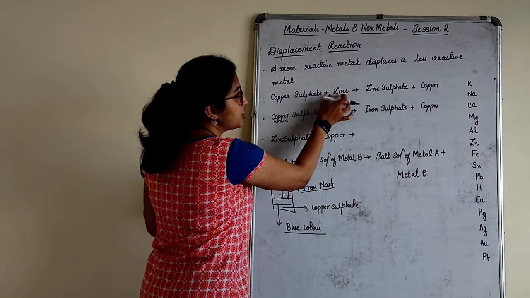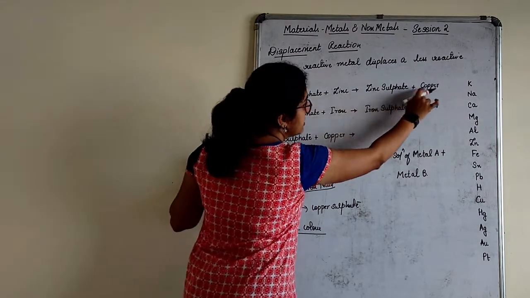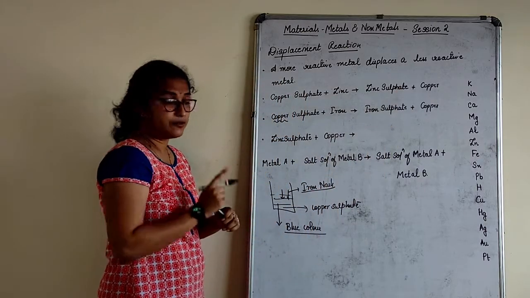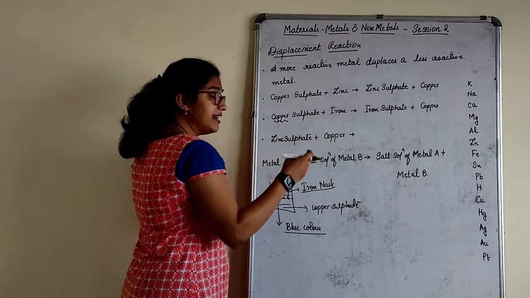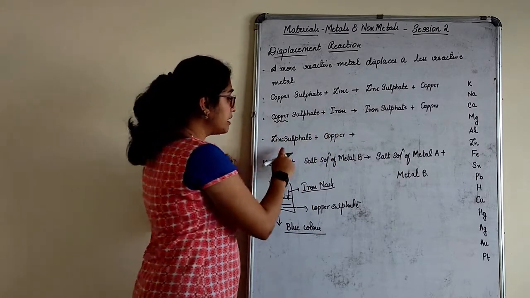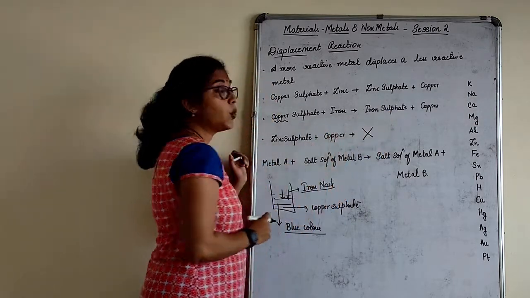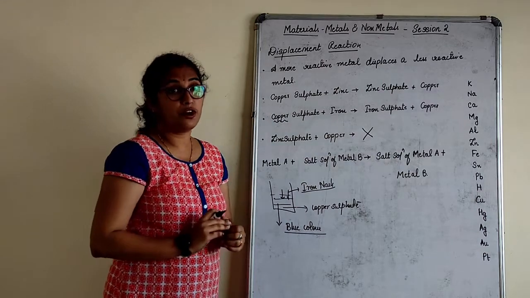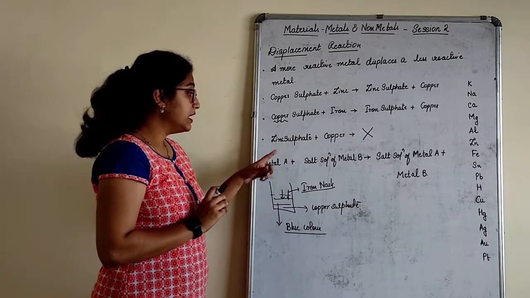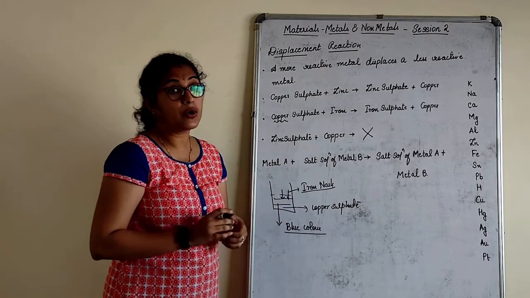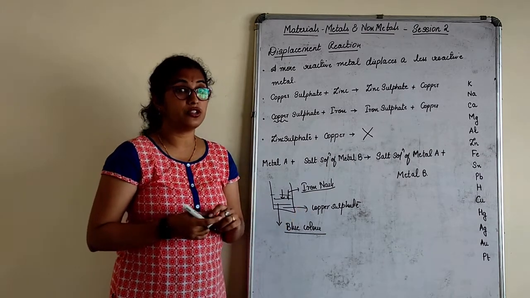If I take a copper sulfate solution and zinc, zinc can replace copper and I get zinc sulfate, and copper is obtained. One more reaction. If I take a zinc sulfate solution and dip some copper in it, do you think I will get copper sulfate and zinc? No. No reaction takes place, because here zinc is stronger than copper. If zinc is stronger than copper, how can copper replace it? I cannot replace it.